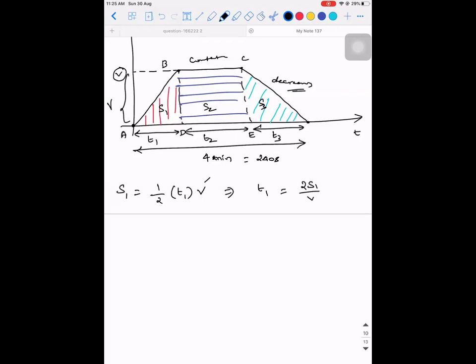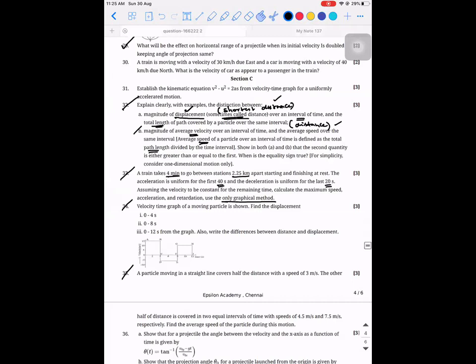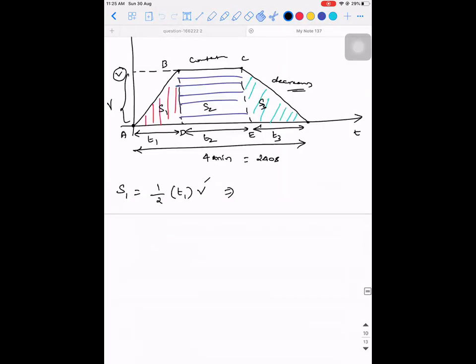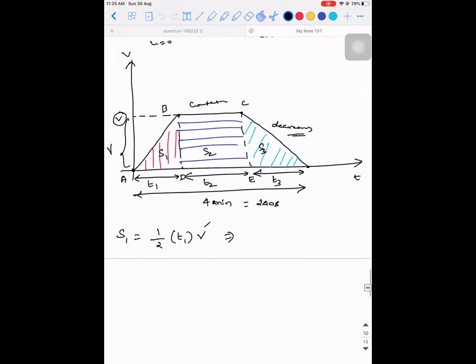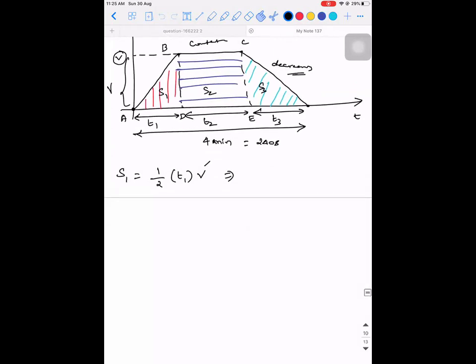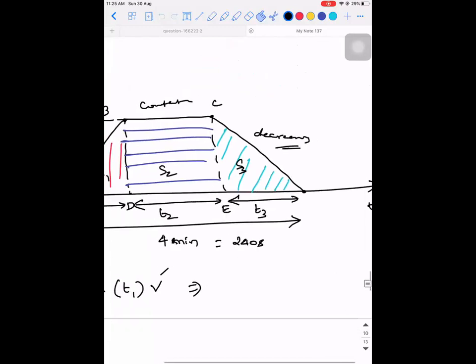Yes, sir. So how much time is it taking for the object? They've given something, right? Acceleration is uniform for the first 40 seconds. See, one more thing, just because I drew the graph, it is not necessary you have to solve the problem only using the graphical method. Since I mentioned it, I'm explaining using this. Without the graph, imagine whatever I'm applying as a formula is the way you are going to solve without the graph. It's the same approach. So half into 1 minute.